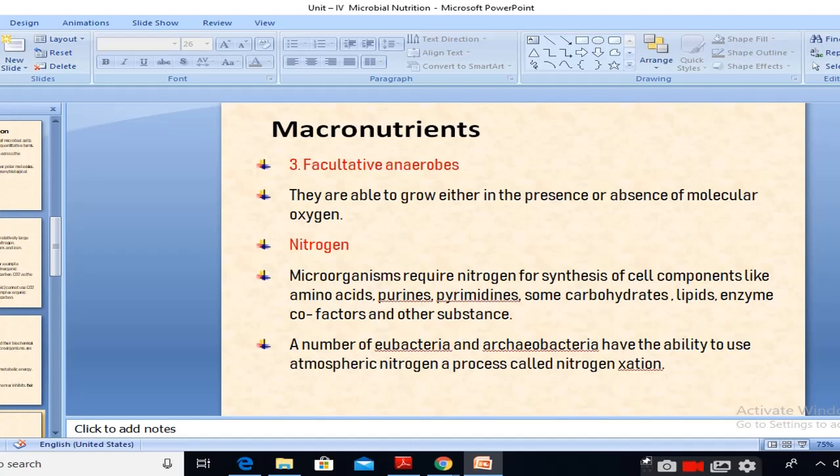The best examples of nitrogen fixing bacteria are rhizobium and azotobacter. Nowadays rhizobium cultures and azotobacter cultures are used as biofertilizers, so we can keep control on the use of chemical fertilizers. So this acts as a biofertilizer.